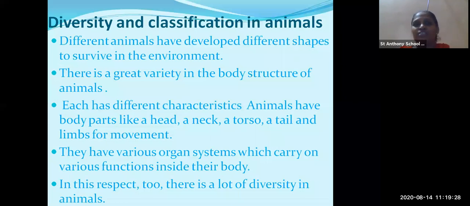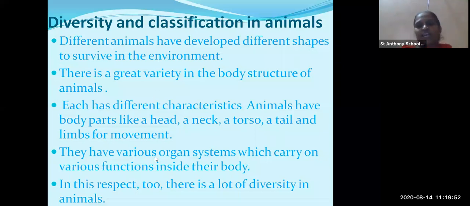Okay, now the animals which are in the snowy region, what happens? They have thick fur, to prevent from cold. The animals which are in the desert region, they are also having thick skin. Why they are having thick skin? To prevent from the heat. Okay.